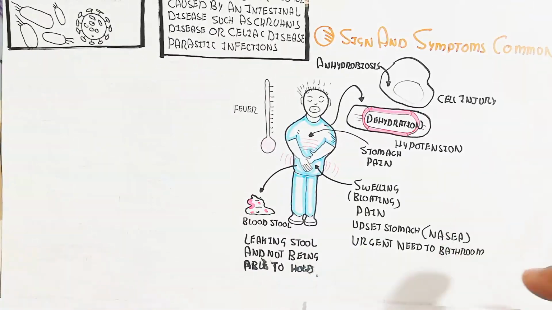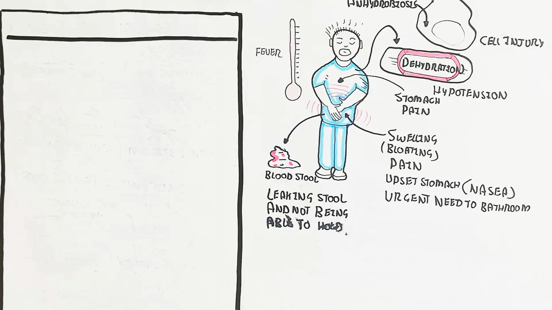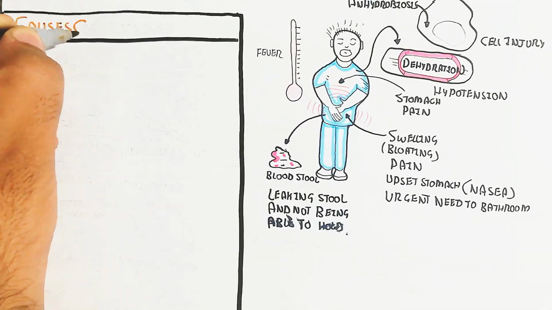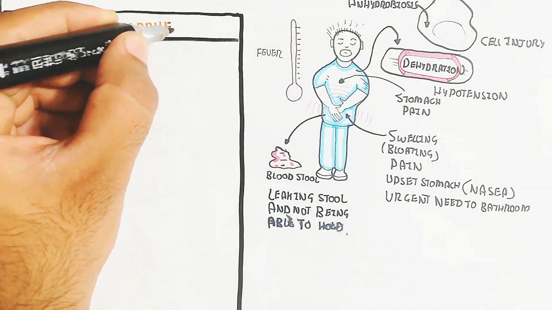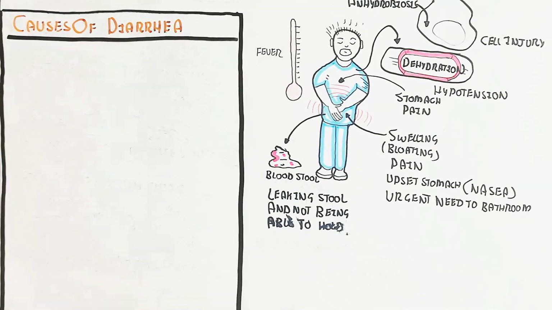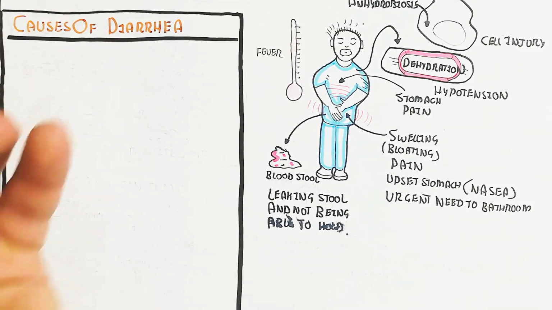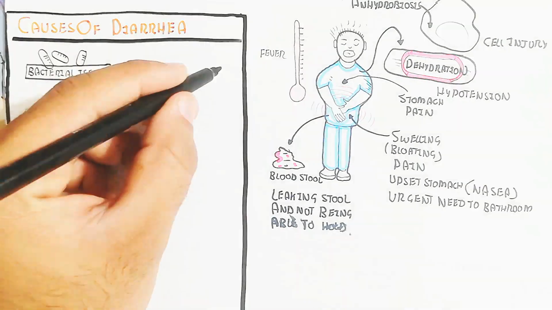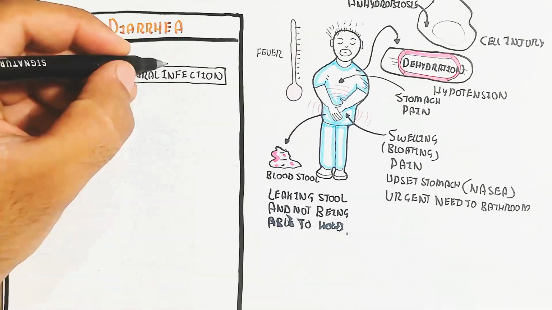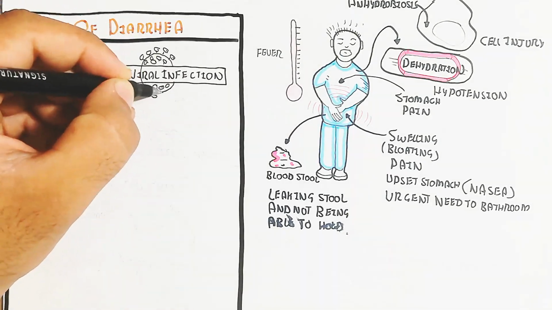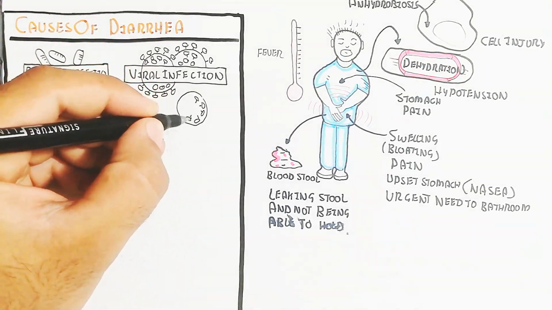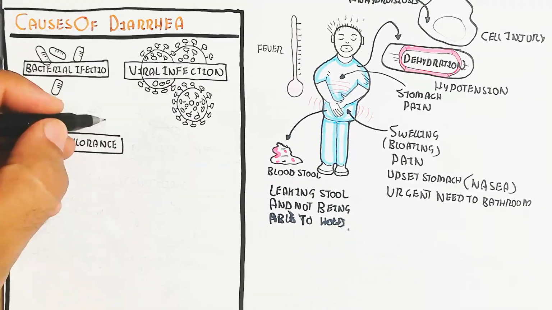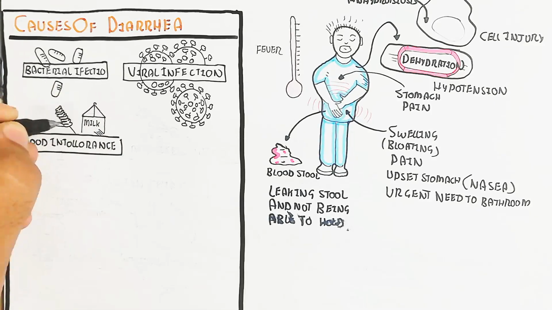Now let's understand the causes of diarrhea, and then the serious side effects of chronic diarrhea. The causes are several, like bacterial and viral infection, and food intolerance. Food intolerance means milk or wheat, gluten allergy or another type that can cause celiac disease.